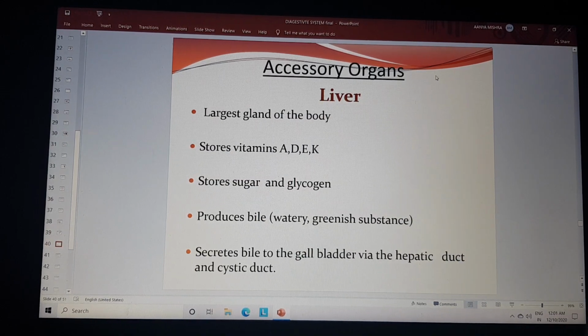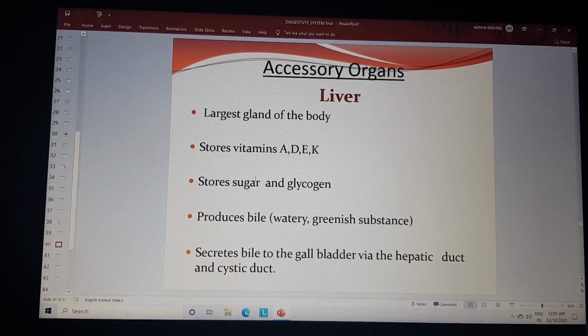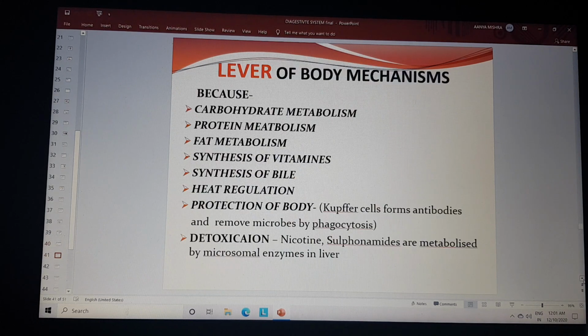The accessory organ liver is the largest gland of the body. It stores vitamins A, D, E and K, stores sugars and glycogen, and produces bile, which is secreted into the gallbladder via the hepatic duct and the cystic duct as shown in the last diagram.